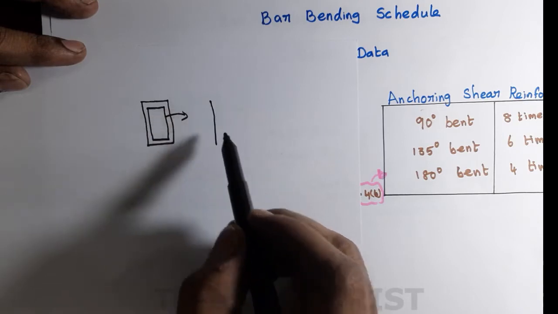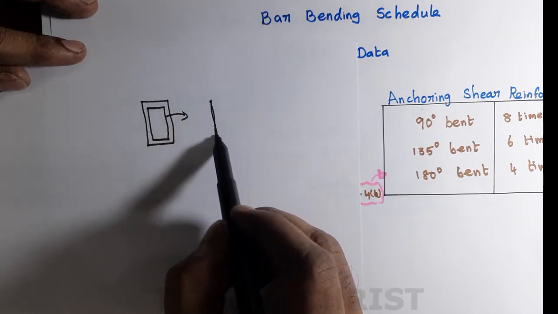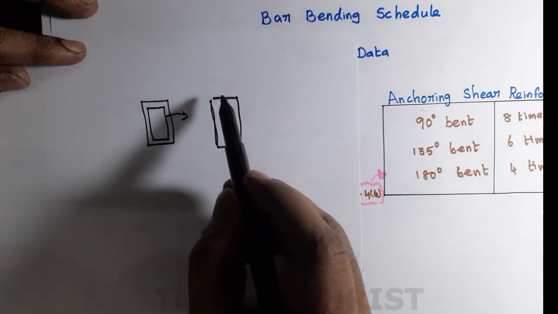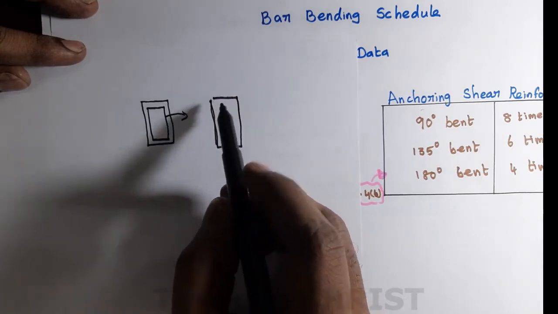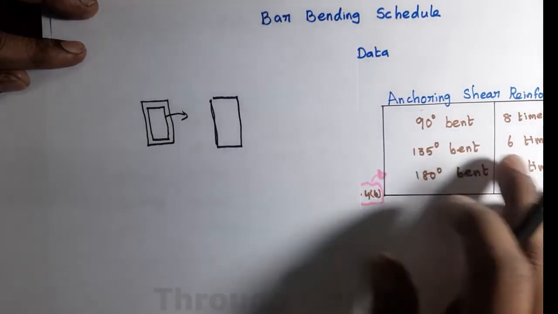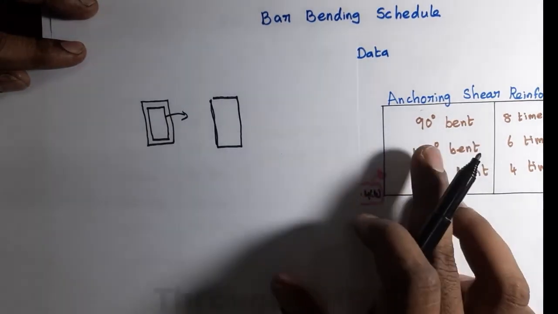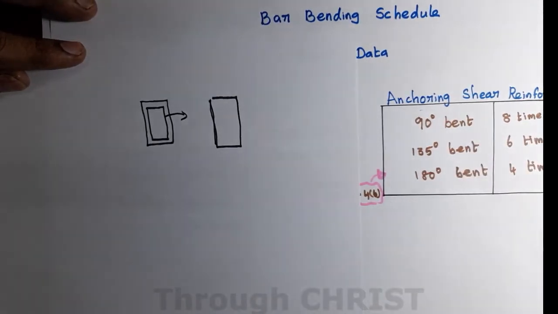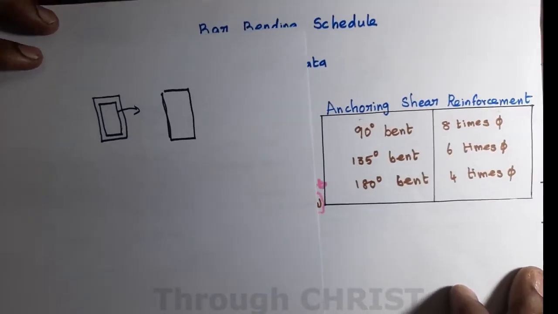The rod is bending, here it is started and it is going like this. Finally, how to end the reinforcement? For this, the code is mentioned, anchoring the shear reinforcement. If it is a 90-degree bend, that must be 8 times the diameter of the reinforcement.